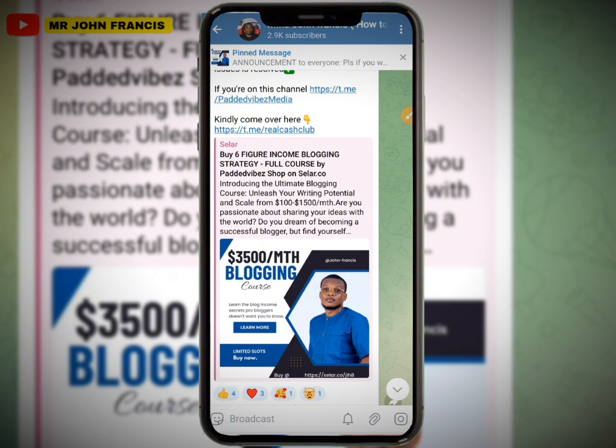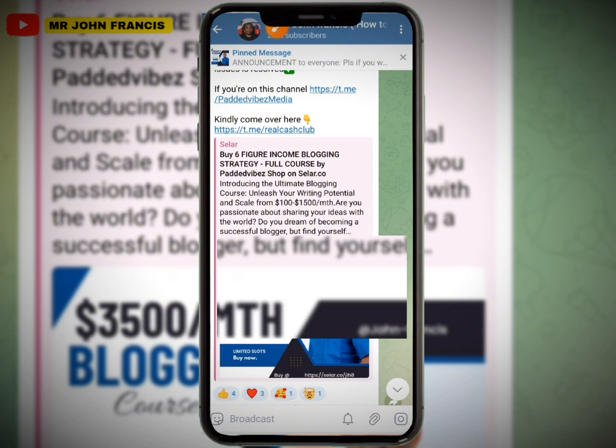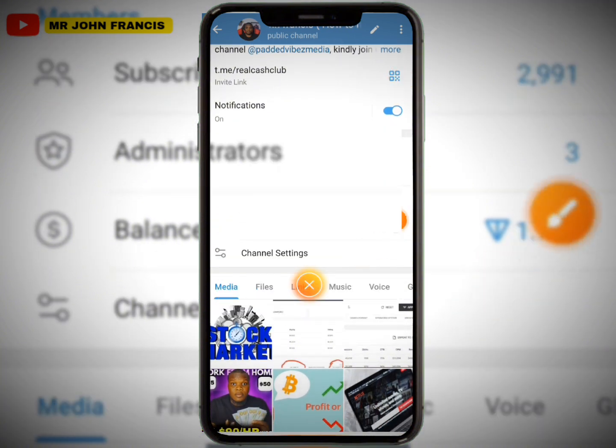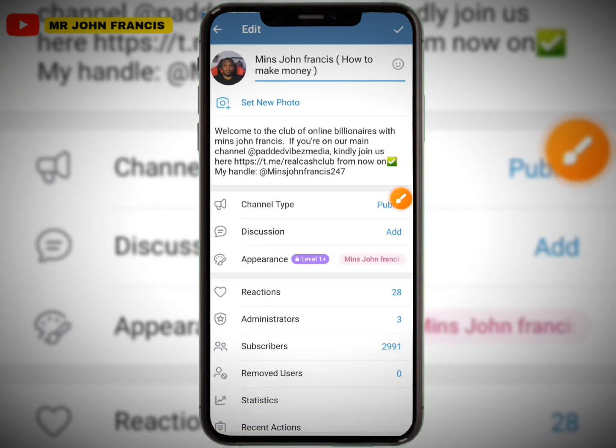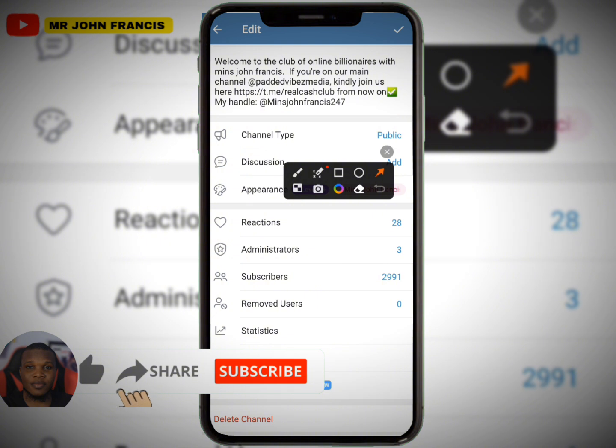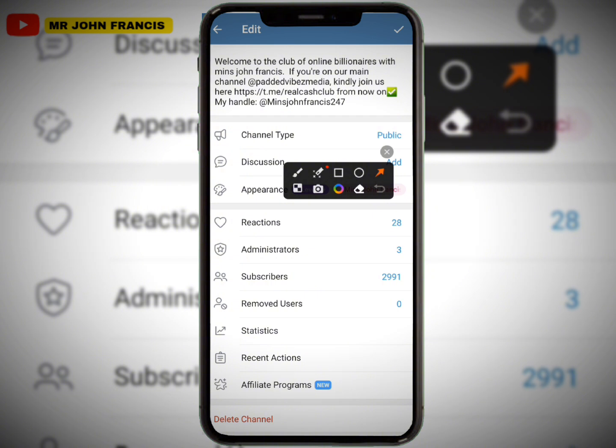Okay, and if you already have an existing Telegram channel which you've already created, then this is what you're going to do. You have to log into your Telegram channel, come to this header section, then click on it. When you click on that, scroll down a little bit, click on this channel settings right here. When you click on channel settings, scroll down a little bit and you're going to see a feature which is here. Remember, I'm using this particular channel which has 2.9k followers. All right, so I'm going to use another channel which has 0 followers to show you that this is working without any subscribers. Okay, so if you come back to this section right here, you're going to see this particular feature that says affiliate programs.